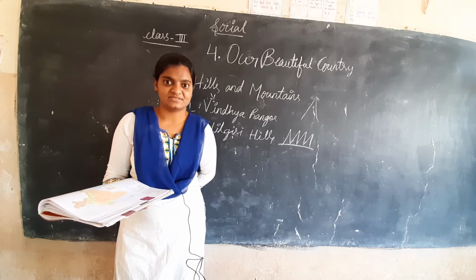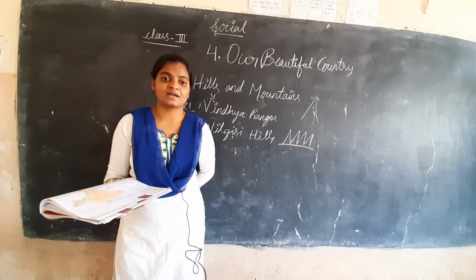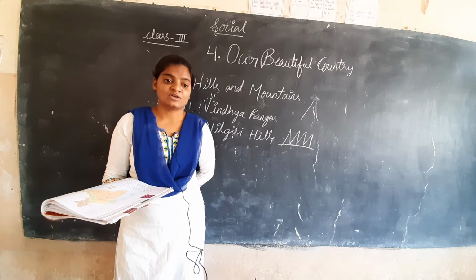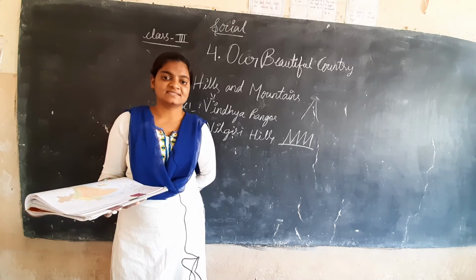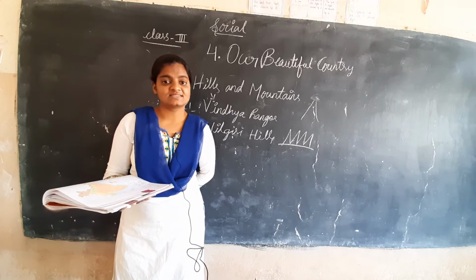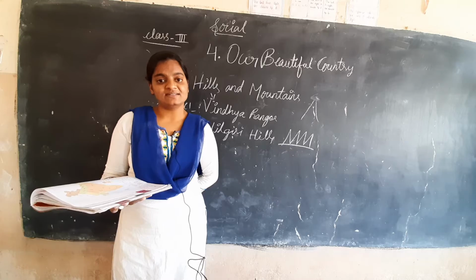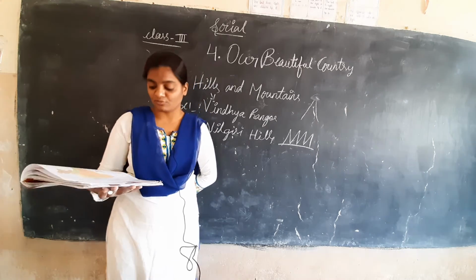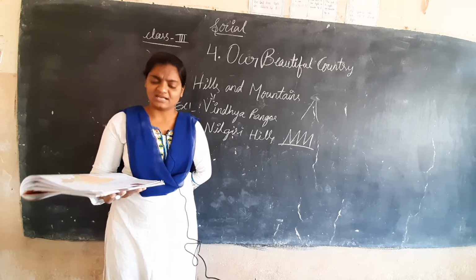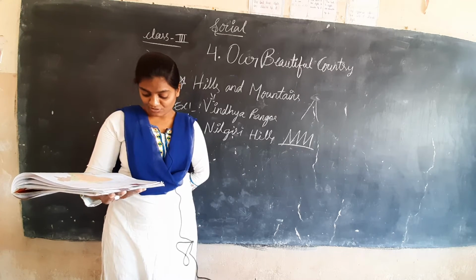So here we have some seasons like winter, summer, rainy season, autumn season. In this way we have some seasons, but in the mountain areas the climate remains the same throughout the year. It is very cold throughout the year, with falling snow and everything.